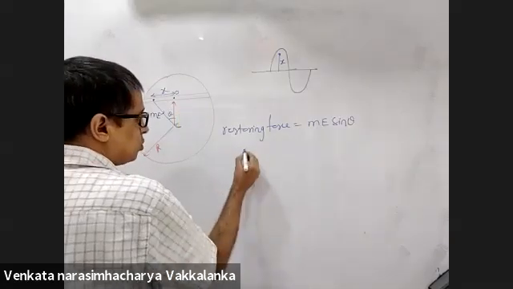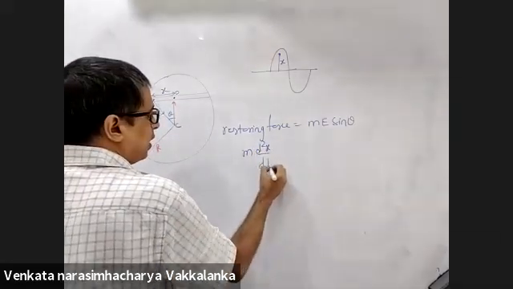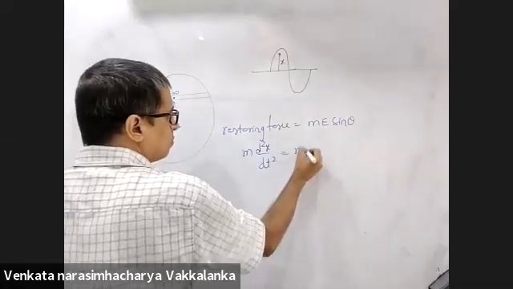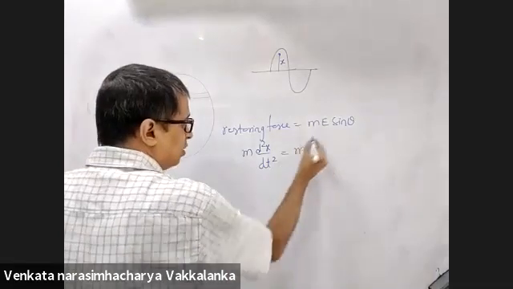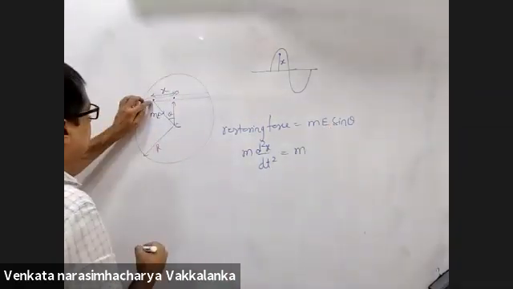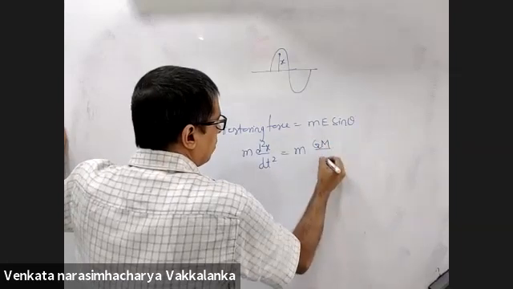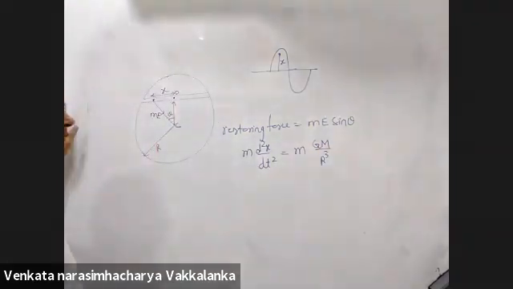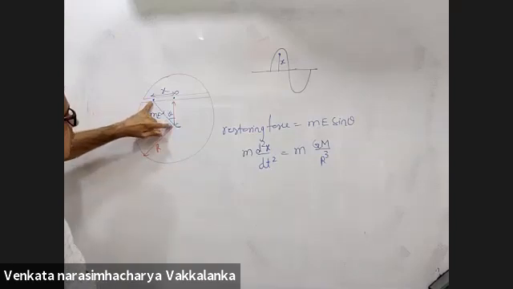Restoring force is m into d2x by dt squared. This is what you claim: mass into acceleration. What is the field inside at this particular point? G capital M by R cube into this particular distance.